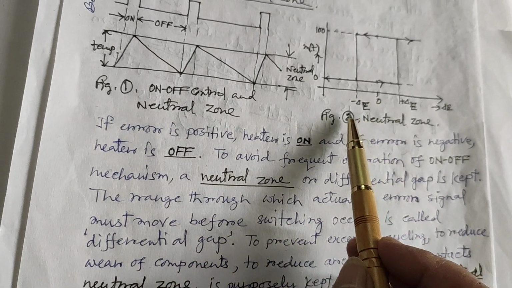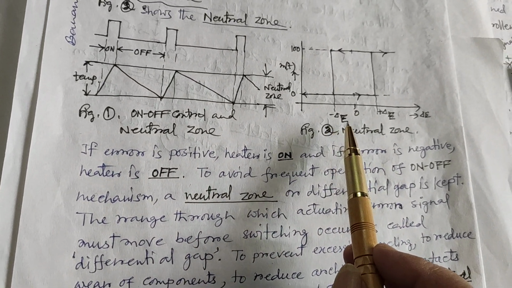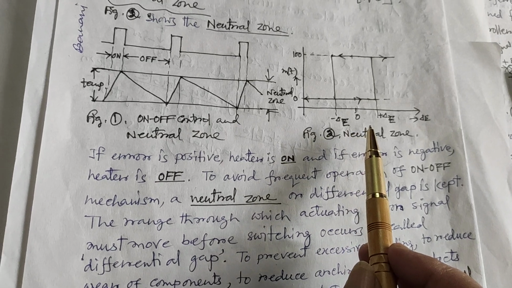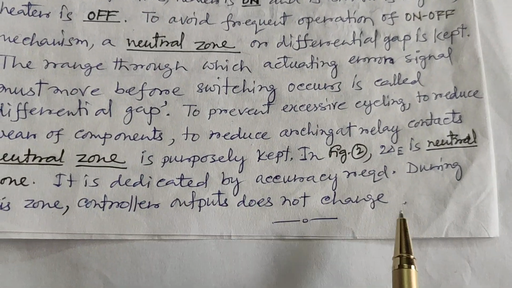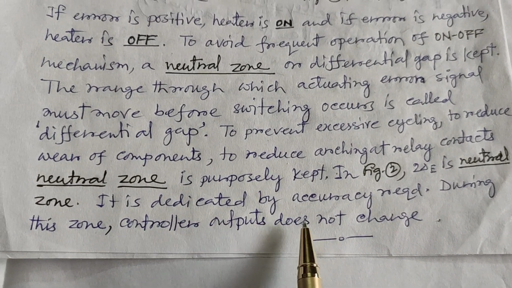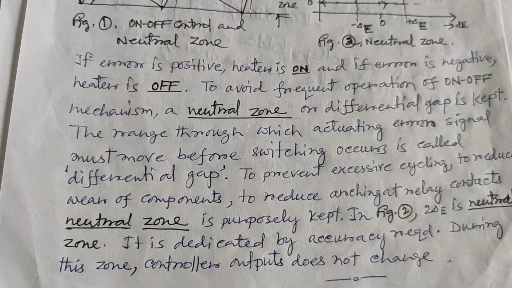So when the system requires an accurate value, accurate output, then a neutral zone is used. During this zone, the controller output does not change. Okay. Thank you.